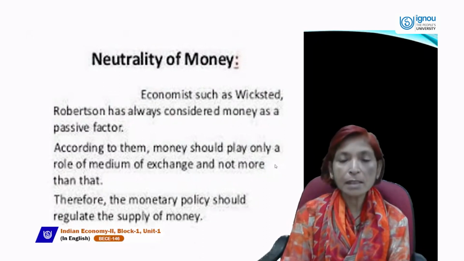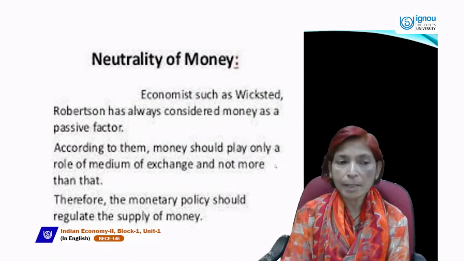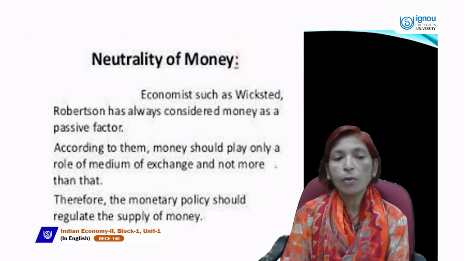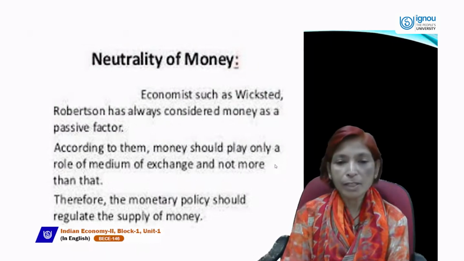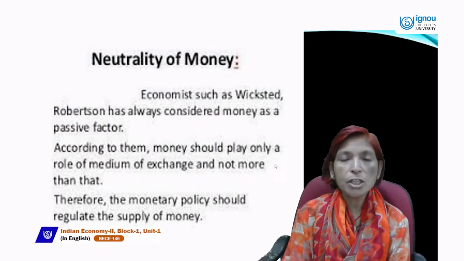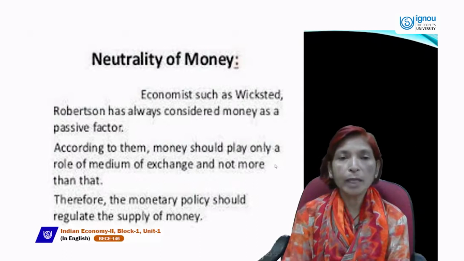So they assume money, or price, is a passive factor. According to them, money should play only the role of a medium of exchange and nothing more. Therefore, monetary policy should regulate the supply of money, and money should be neutral, or money supply should equal money demand.